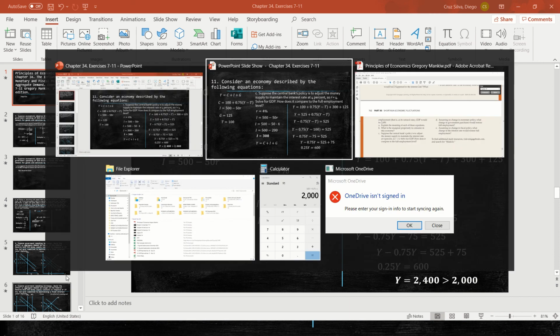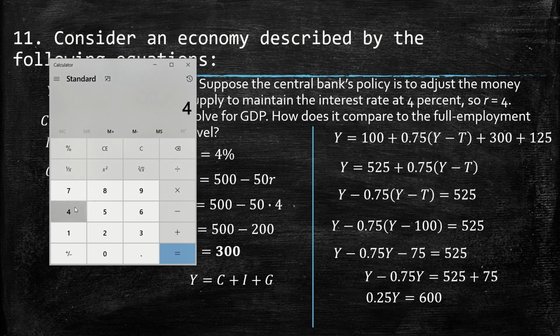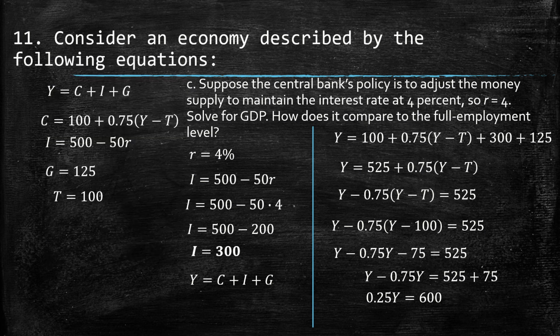Let's see if I can do that. Well, it's going to be 450 over 0.25. Now I understood completely because I did it wrong. But anyway, I'm going to move forward. The correct answer should be 1,800. So then this is not higher, it's lower than 2,000. There is a gap of 200, right?